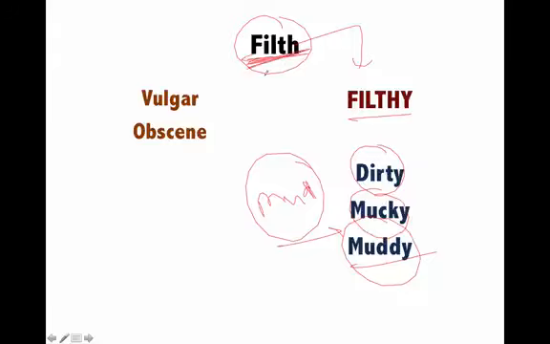But the word filth is not only restricted to the organic waste or the inorganic waste. Let's say you are watching a movie and some vulgarity is there, some sexual or explicit content is shown in the movie. What is that? That is also a kind of filth. It is vulgar or obscene. So obscene and vulgar, these are used for explicit content, video content or image content like that. So vulgar, obscene, filth, they all mean the same thing.